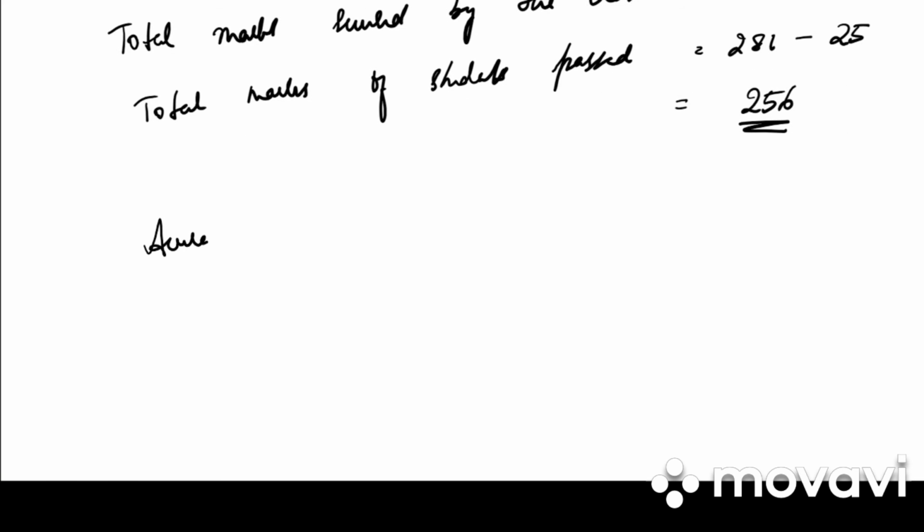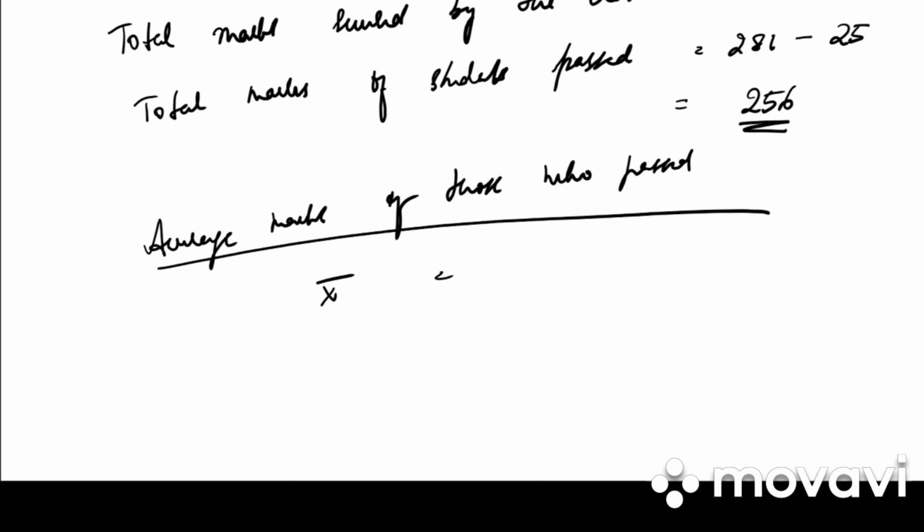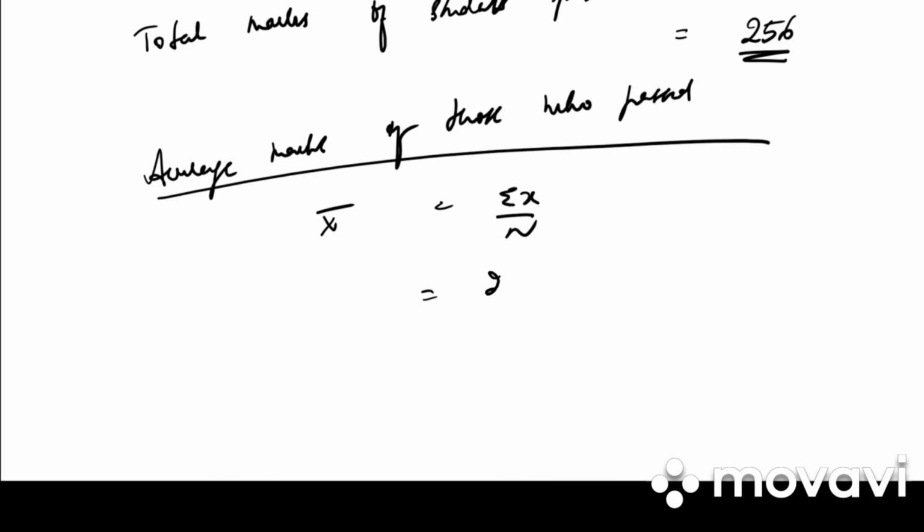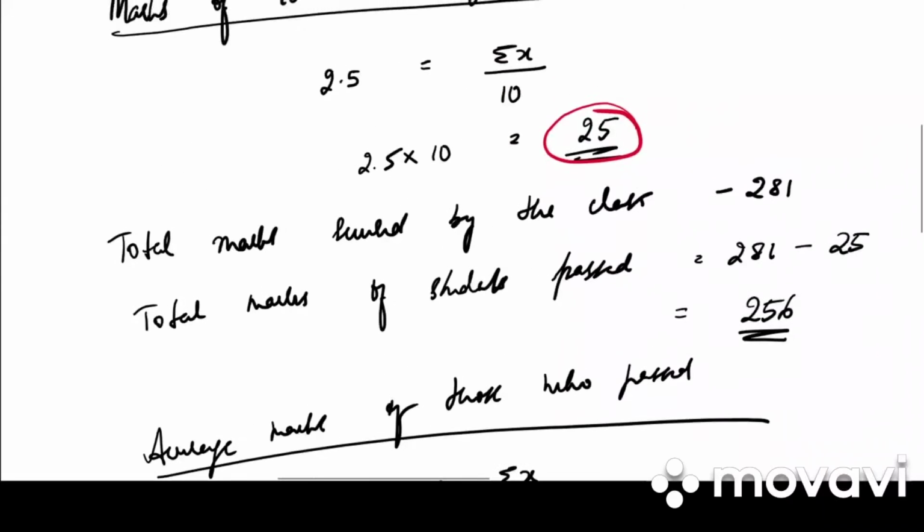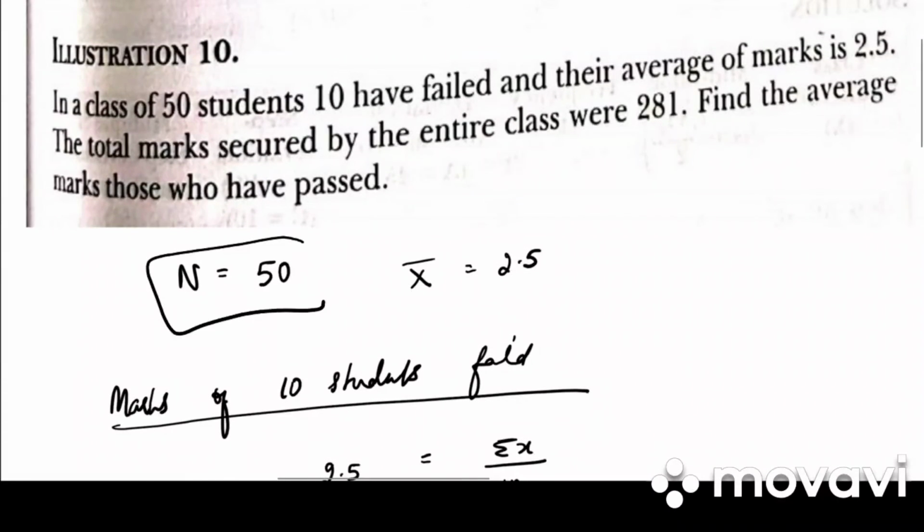How do we find out the average marks of those who passed? So write down average marks of those who passed. What's the formula? It is x bar is equal to summation x by n. Do we know x bar? No, we need to find out. Summation x is 256 and what will be n? It will be 40. Why 40 and why not 50?